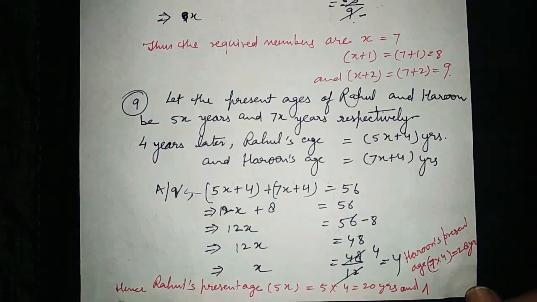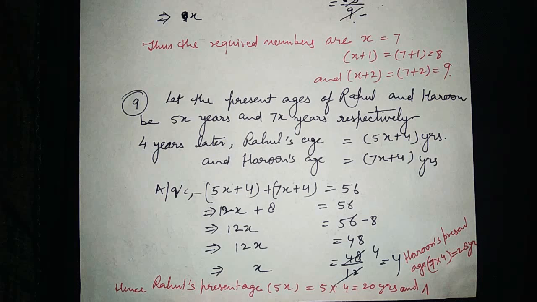Now, see question number 9. The ages of Rahul and Harun are in the ratio 5:7. Four years later, the sum of their ages will be 56 years. What are their present ages?